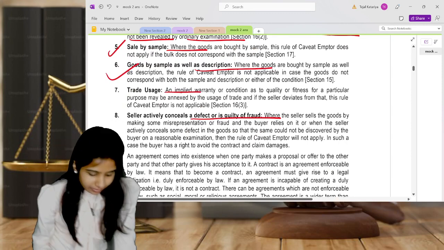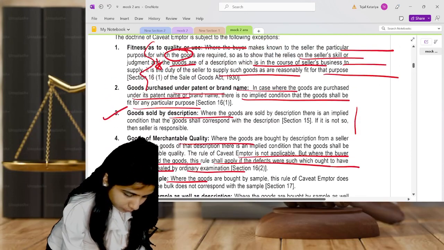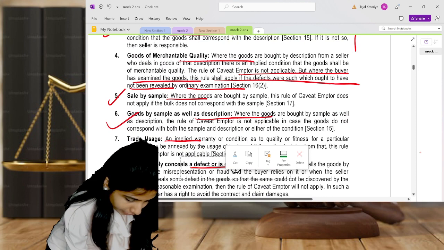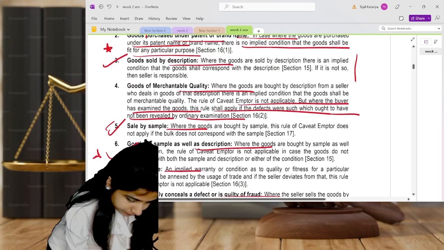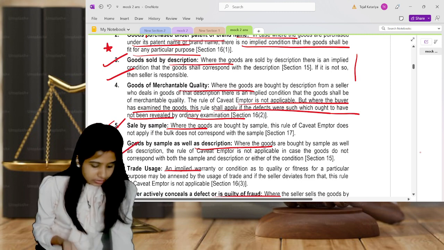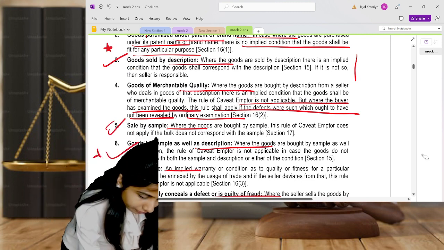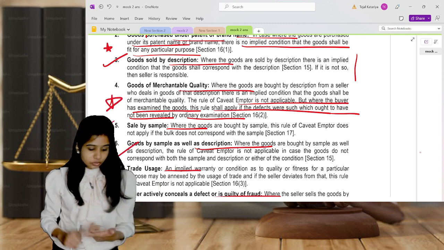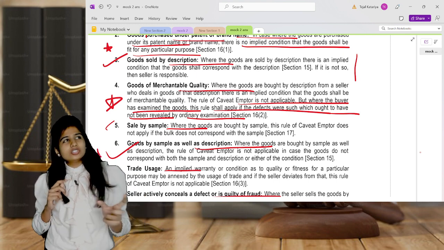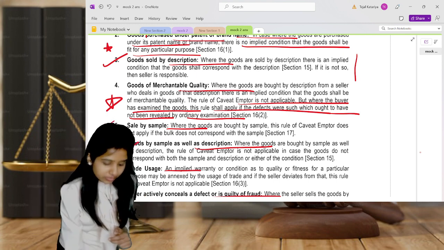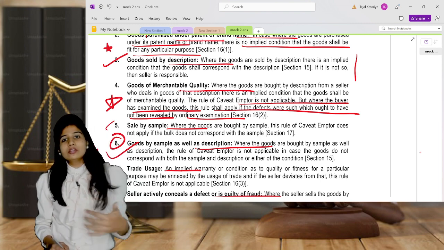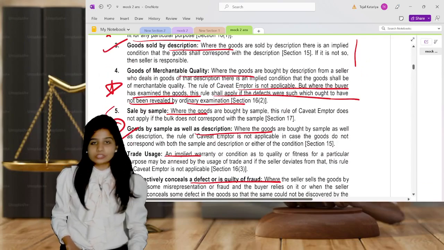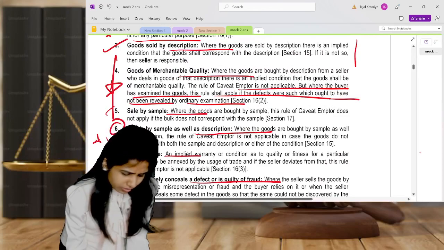If you ask me, then write the first point, then you can write the second point, and the description and sample point. Either write description and sample, or you can write like this: instead of writing description and sample separately, write this 6th point. Writing description and sample differently and writing this 6th point again is kind of a repetition, correct? So don't try to repeat all the points. If you choose the first point, second point, fourth point, and then the 6th point, you can choose these 4, or you may choose the remaining 2 also.